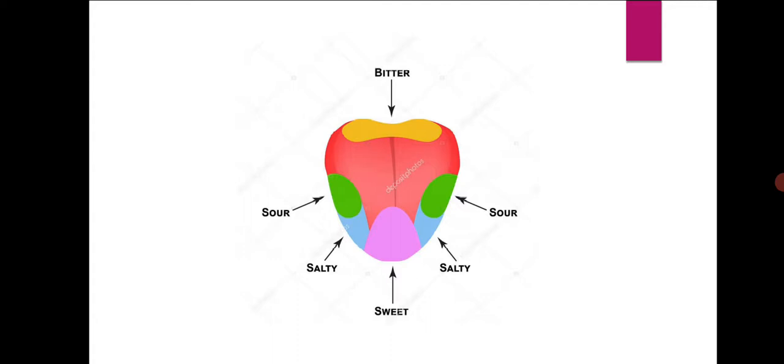It helps to mix the saliva with the food. It helps to find the taste of the food. See, we can find this is the sweet. This part will detect the salty taste. This part will detect the sour taste. This part will detect the bitter taste. Similarly, this side sour, this side salty, and the tip of the tongue will detect the sweet.